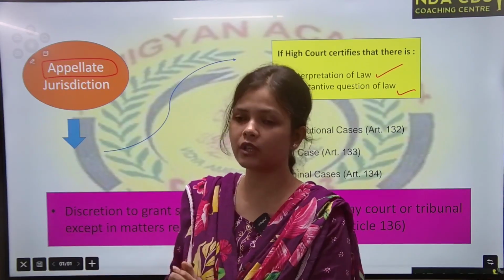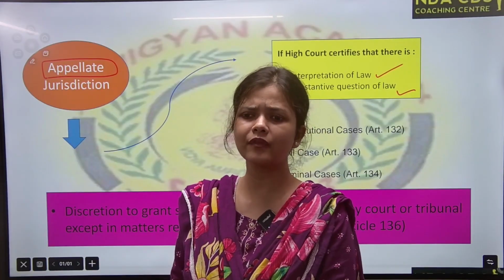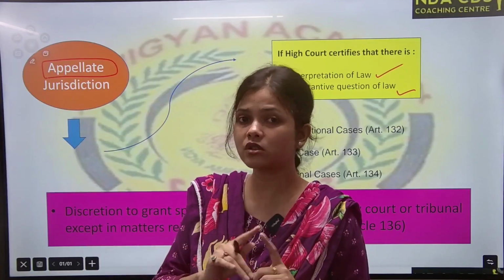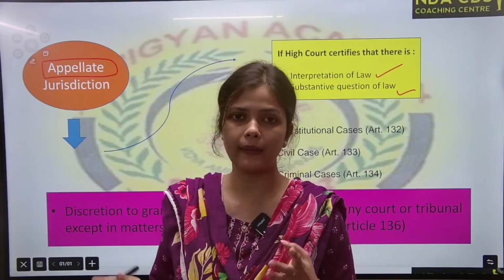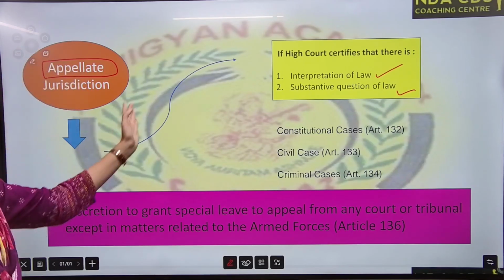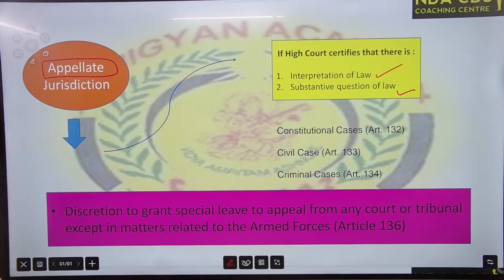And substantive question means very important matter. High Court feels that Supreme Court interference should be here. So then also under appellate jurisdiction, High Court can certify to the Supreme Court. Okay.